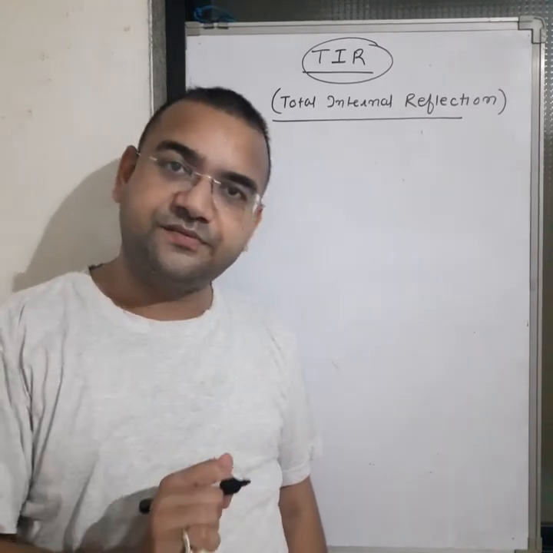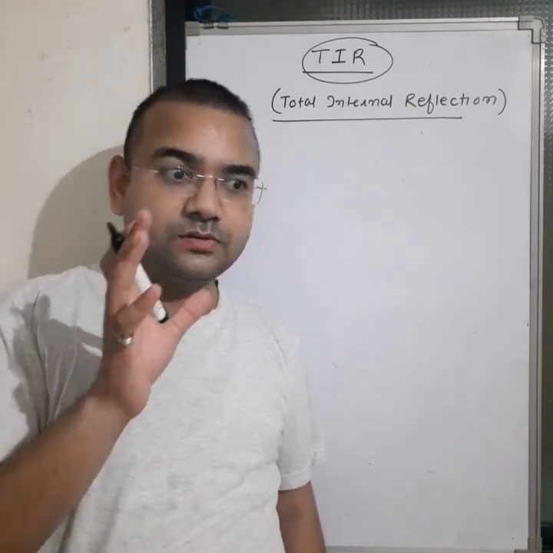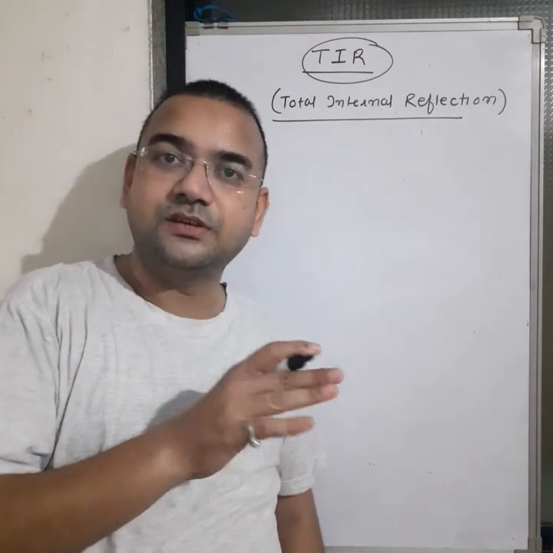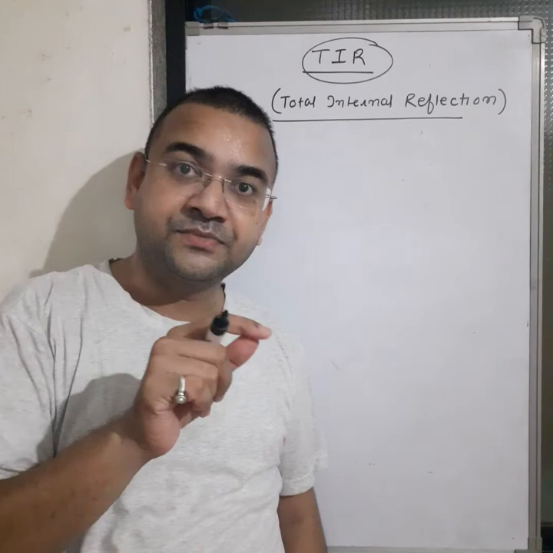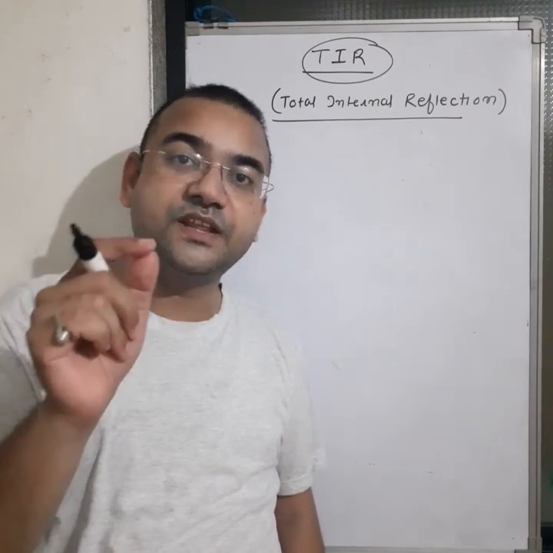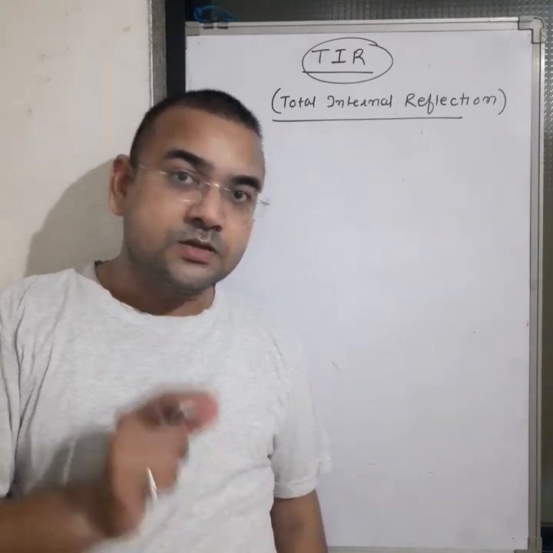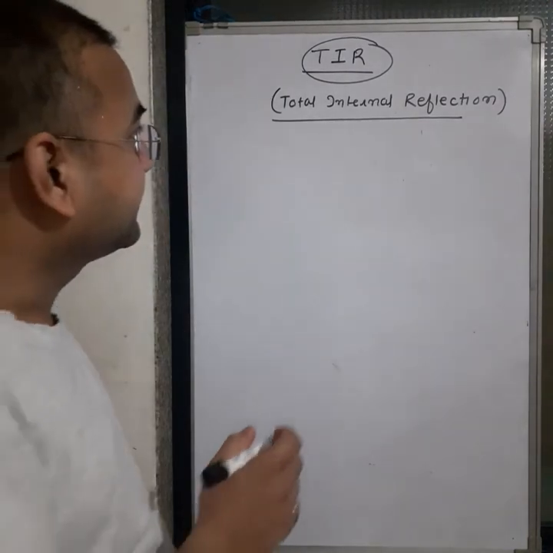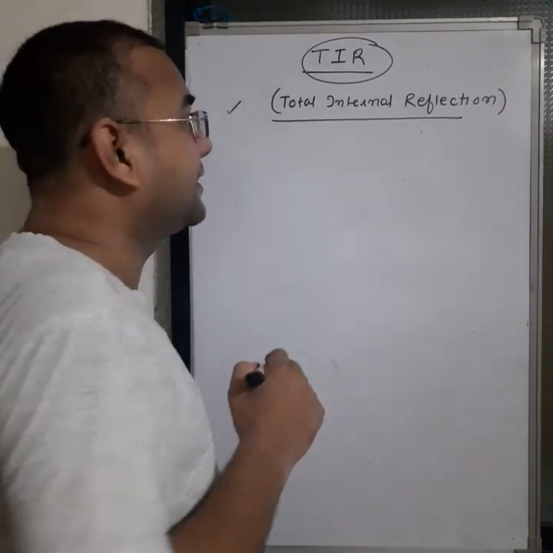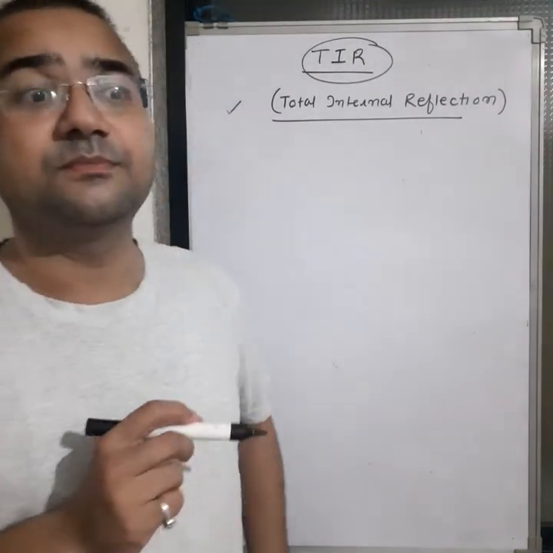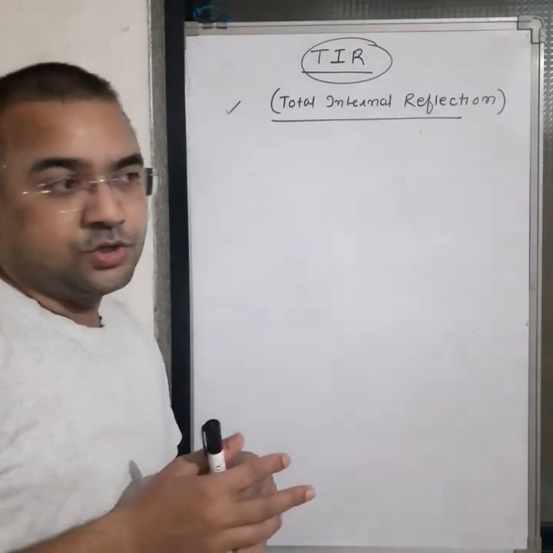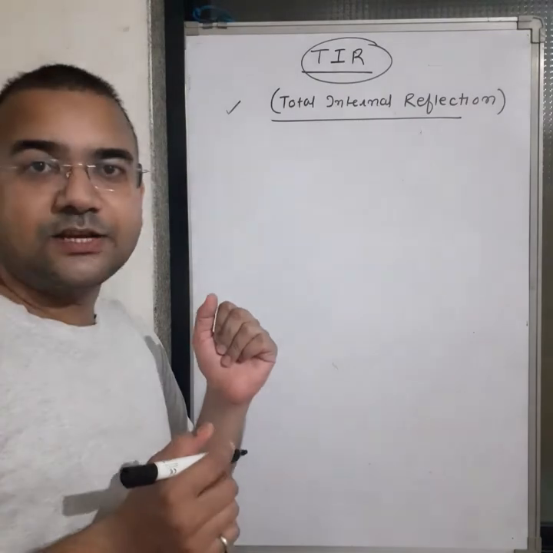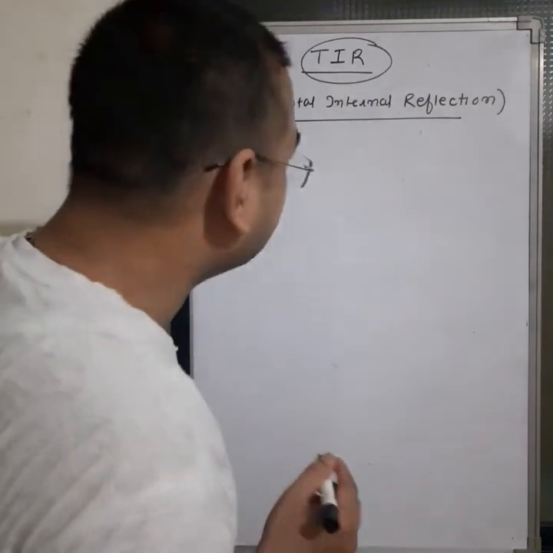If you talk about refraction, 85 to 90% refraction will be there, but again there may be 10 to 15% reflection. So now we have to learn a different topic. It's total internal reflection, meaning when your reflection becomes 100%. It's a very interesting topic that we have to consider.